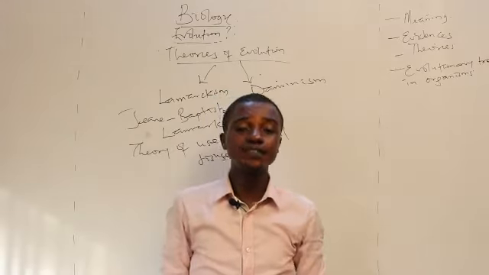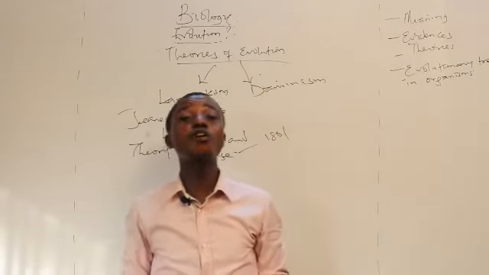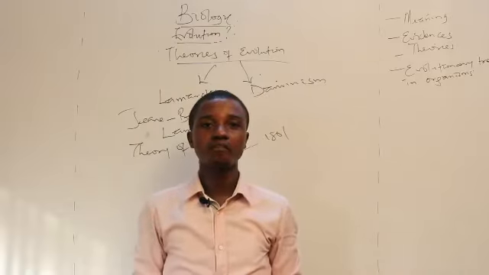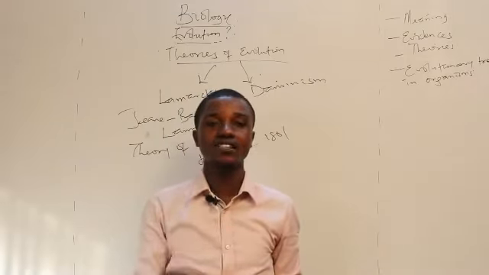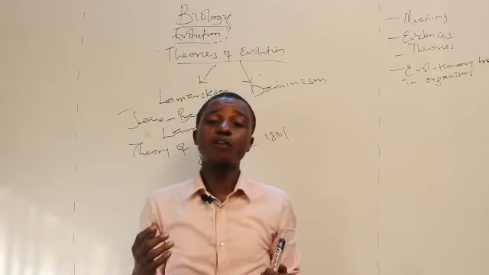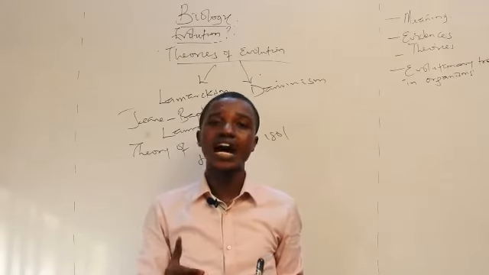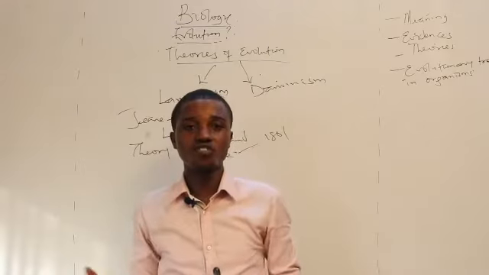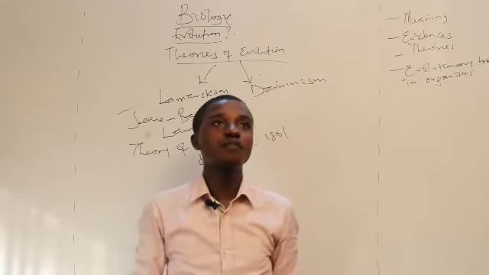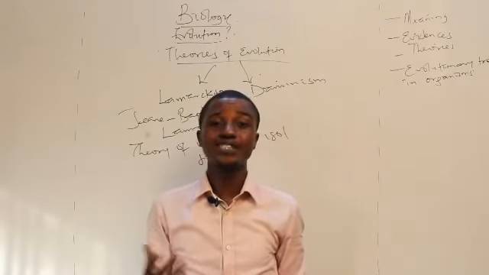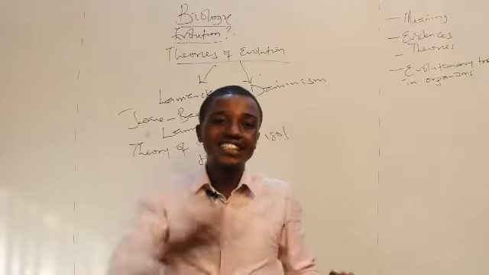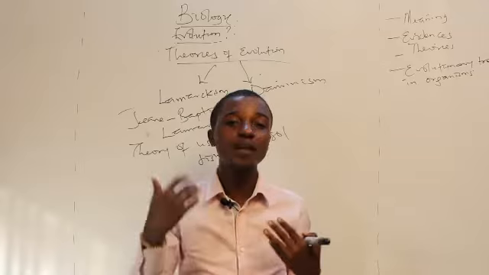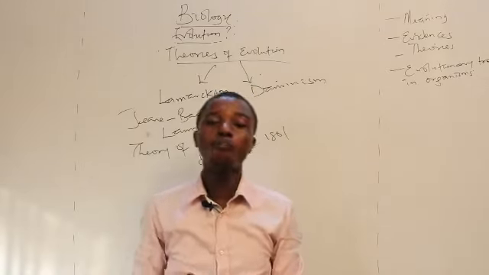Now, he started by saying that the environment results in changes in species. These changes led to the development of specialized organs. Some specialized organs in the body, so to speak, are used more than other ones. What I'm trying to say is this. Imagine you having two different organs in your body, specialized organs. You tend to use this particular organ more than the other organ. You tend to spend more time on a particular organ compared to the other.